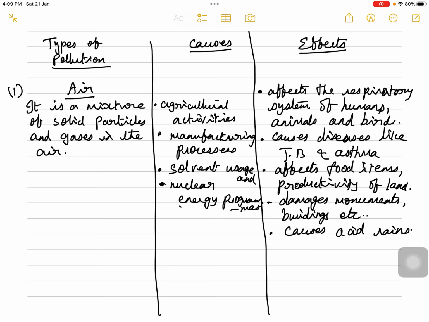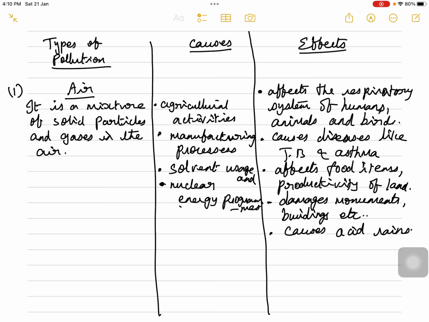Okay, so first let us check out what is the air pollution. So what is the meaning of air pollution? What happens when there is air pollution? So air pollution is a mixture of solid particles and gases in the air. And what are all the causes of the air pollution? The first one, agricultural activities. The second, manufacturing processes. Third one, solvent usage. And the fourth one, nuclear energy programs. So all these things, they cause air pollution.